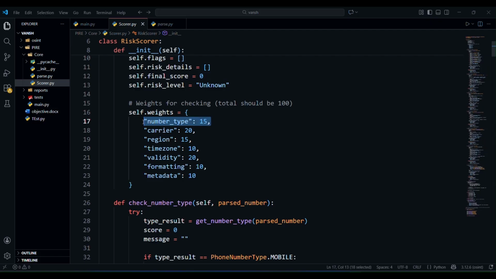If I can't identify the number type, it will add a weight of 15. More weight means more risk. If you are unable to find the carrier, it is highly risky because every number must have a carrier. If you are unable to find the validity, whether it is valid or not, it will be considered a highly risky number.